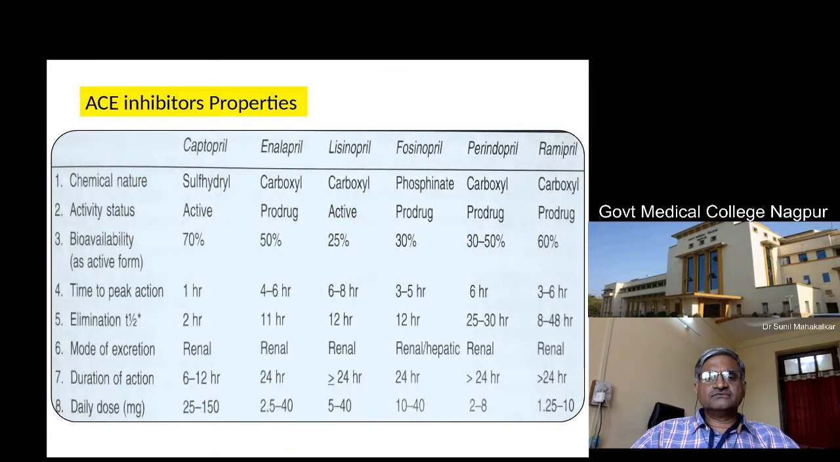Now this is a comparative chart showing different properties of different ACE inhibitors like captopril, enalapril, lisinopril. Now we can find that captopril and lisinopril, these are the two active drugs. Means once given, they start their action. Whereas enalapril, fosinopril, perindopril and ramipril, these are the prodrugs. So prodrugs will first get metabolized, then their active metabolite forms, and then that active metabolite will give us the antihypertensive effect.